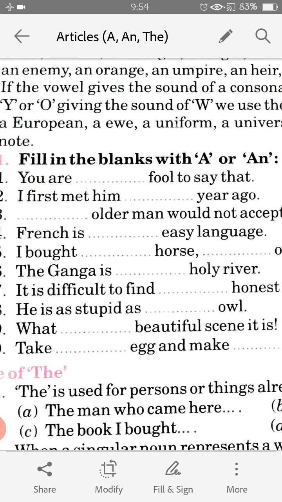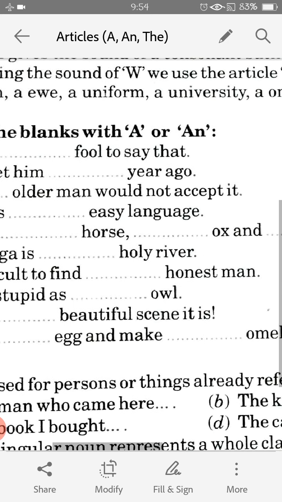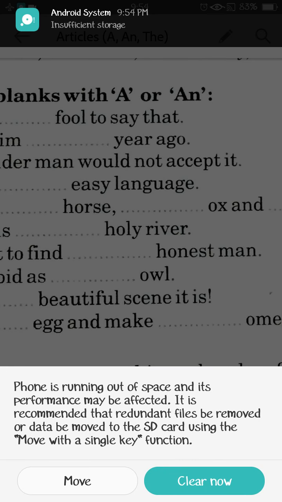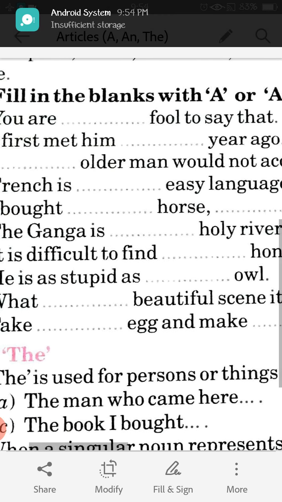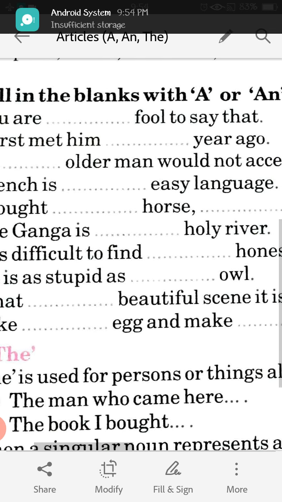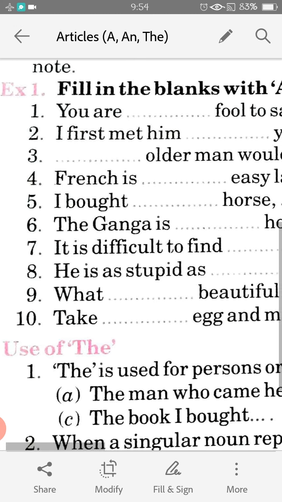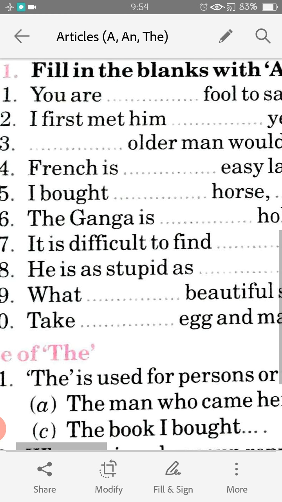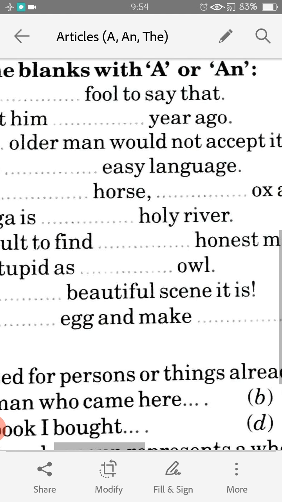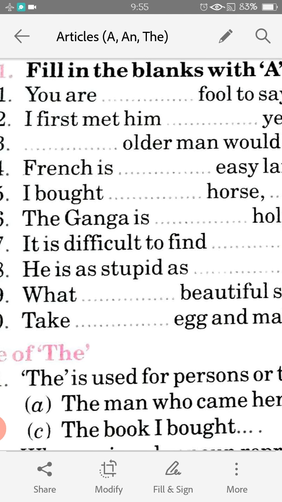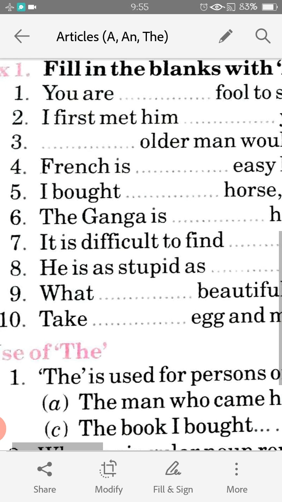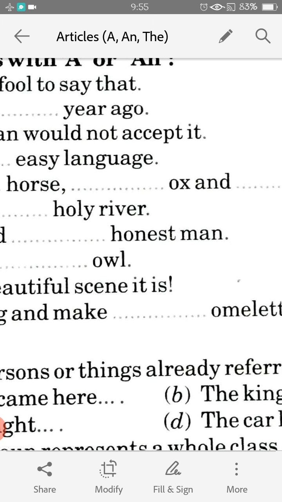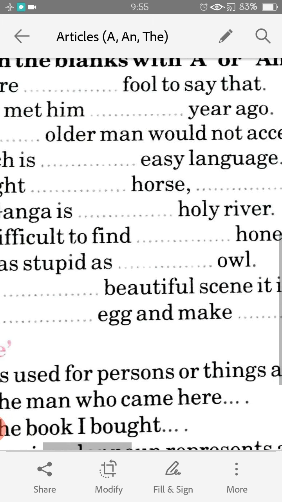I bought a horse, an ox, and a buffalo. The Ganga is a holy river. It is difficult to find an honest man. He is as stupid as an owl. What a beautiful scene it is. Take an egg and make an omelette.